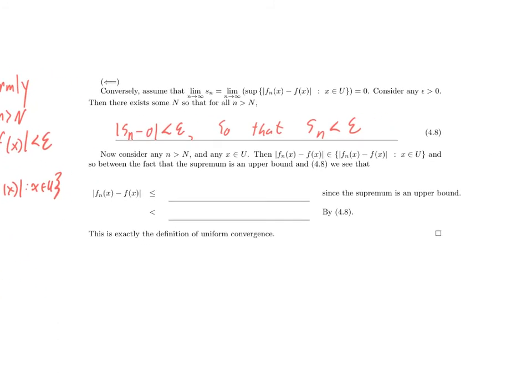Now I'll consider any little n bigger than big N, because I just came up with my big N, and any x in the domain U. Then, as we said to this side, the thing that we want to show is small is an element of this set.